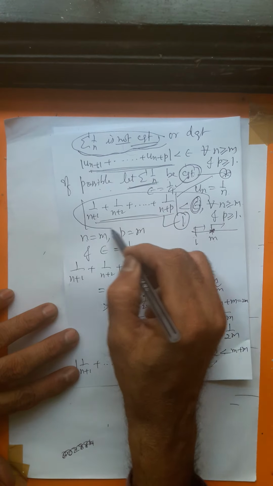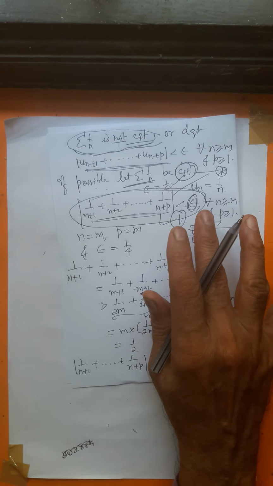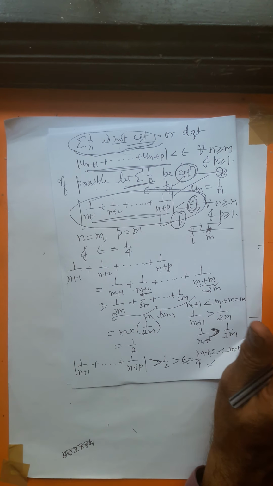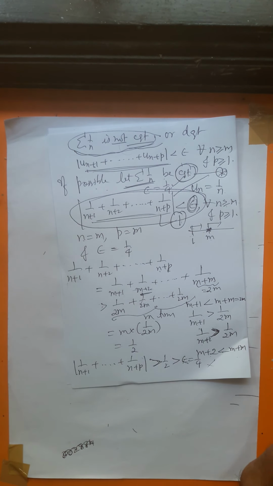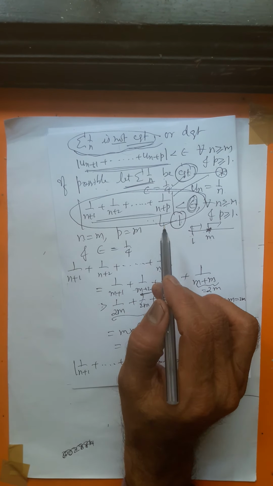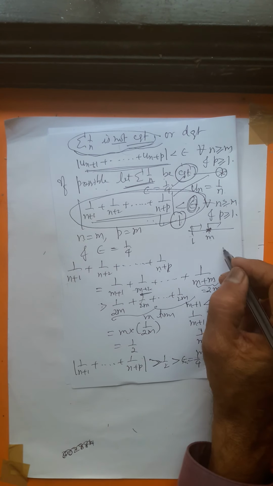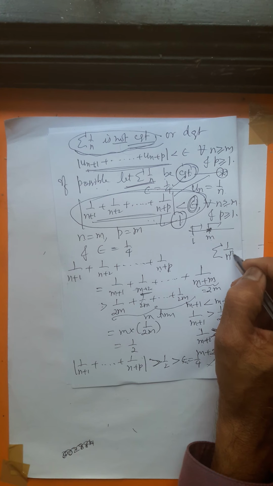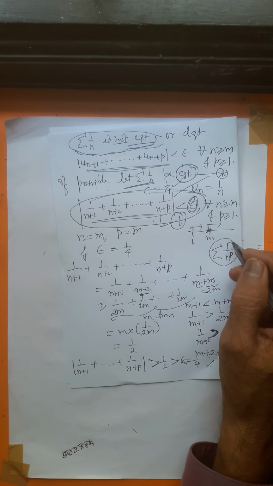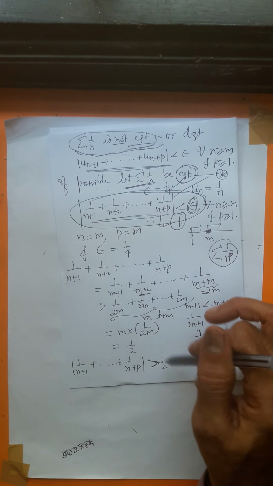Here, in this example, by using Cauchy's general principle of convergence, you are able to prove that sigma 1 by n is divergent. You can use different methods. One is Cauchy's general principle of convergence of a series. Another one is the p series. And in the later discussion, at the end of the unit, you are going to study a test called the integral test. By using the integral test also, we can discuss the convergence or divergence of sigma 1 by n power p. There are different methods. If you use Cauchy's general principle, it comes like this. Fine.